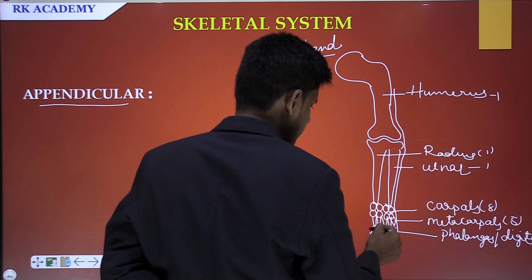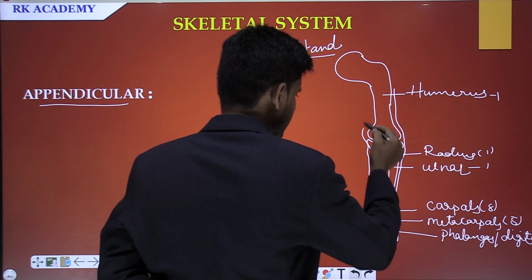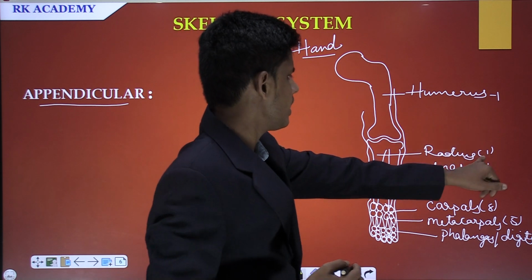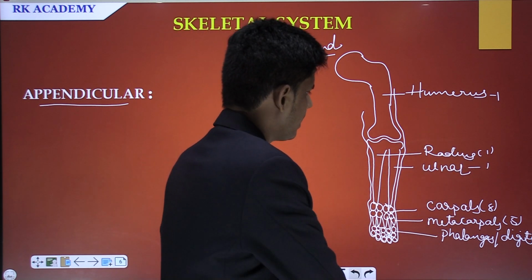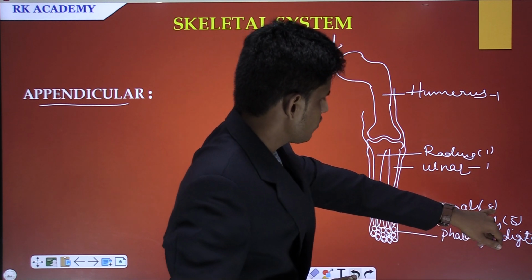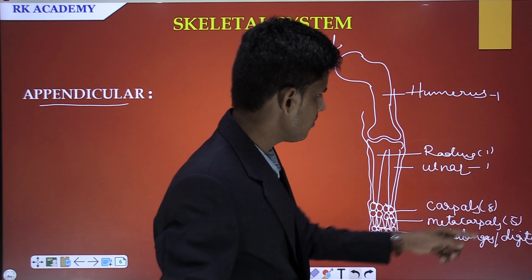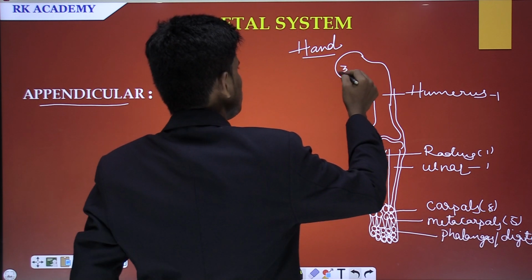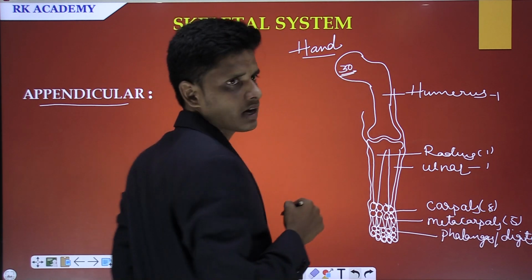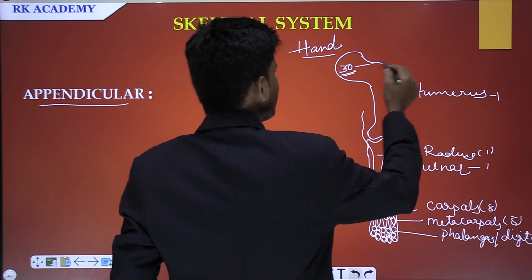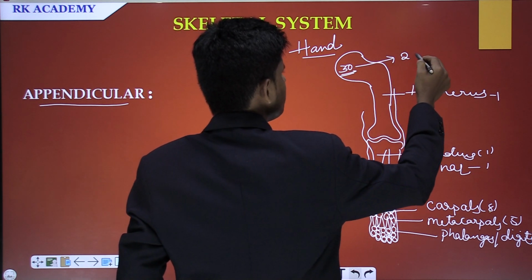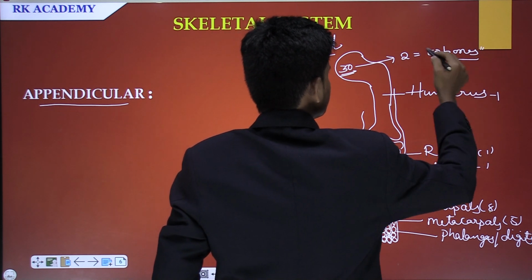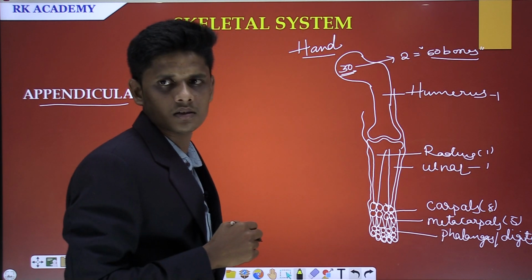If we cover these bones with the muscle, this would be a hand, and you can see the bones here. So how many bones are there? This is 1 and this is 2 and this is 3 and this is 8. 8 plus 3 is 11, and 11 plus 5 is 16, plus 14 is 30. So as I told you, there are 30 bones in the hand. If there are 30 bones in one hand, then in two hands 60 bones are there.